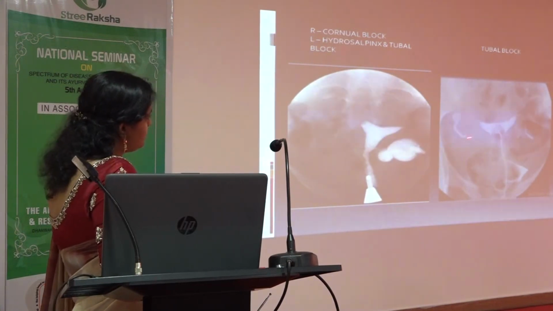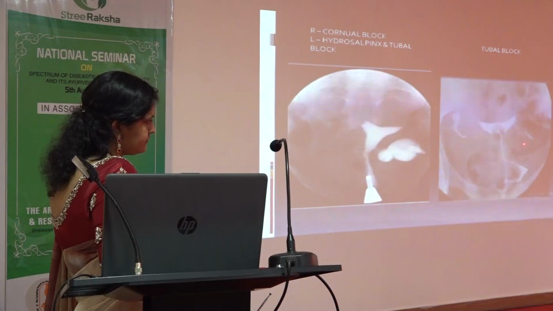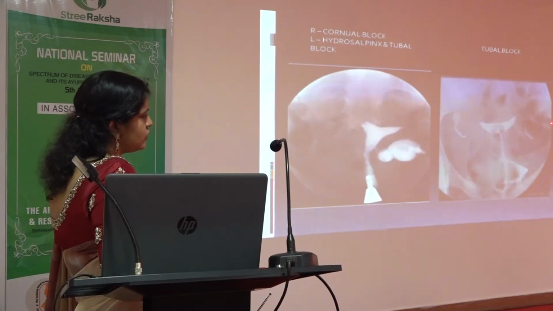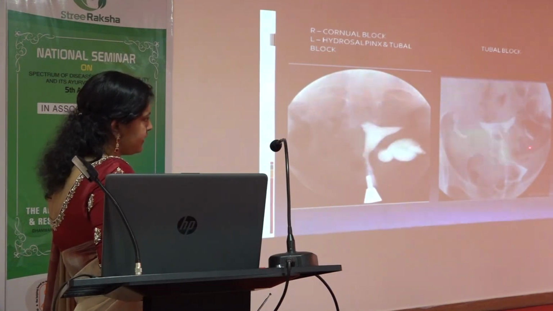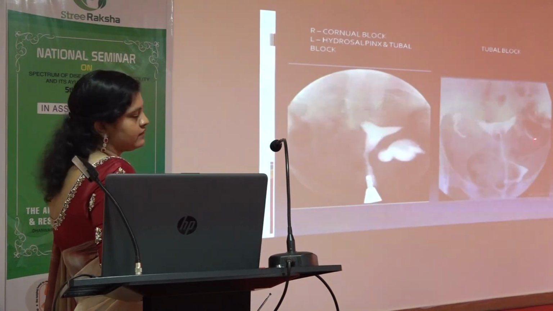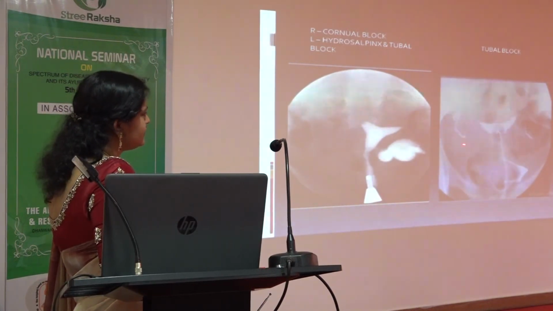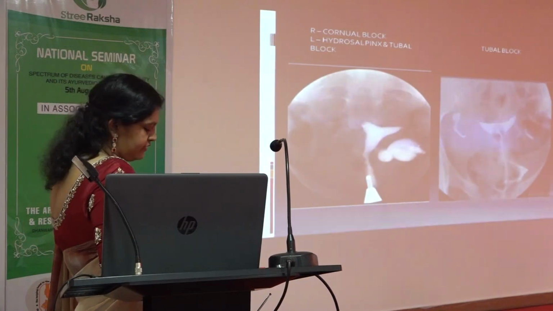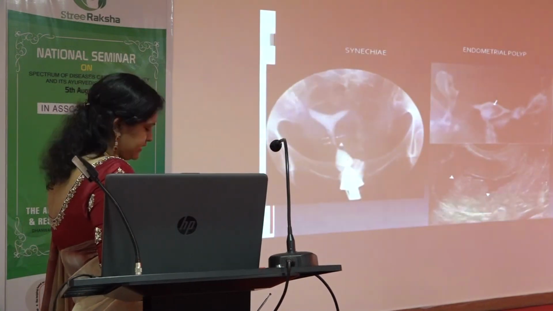And this is going to be a tubal block. The tube is normal, but the end only is the problem. So there is no spillage outside, so the ovum can't come inside. If there is spillage only, the ovum can enter from the ovary into the fallopian tube. So this is blocked, then the ovum can't enter. This also is just a minor procedure which can be done so that she can become pregnant.